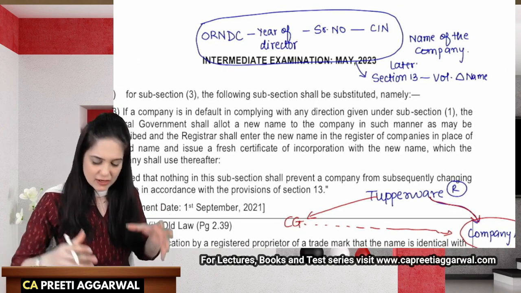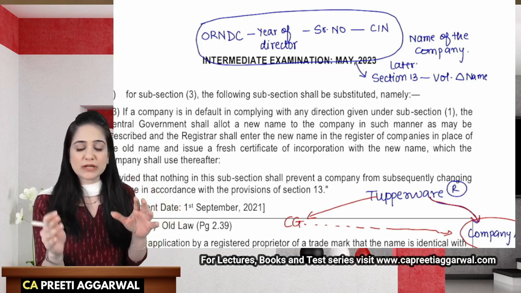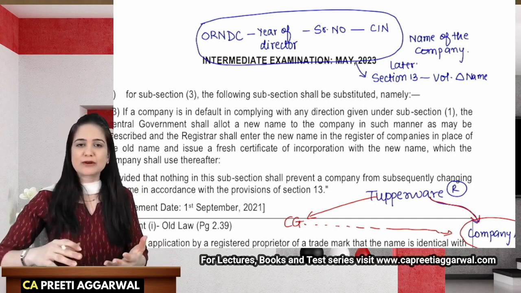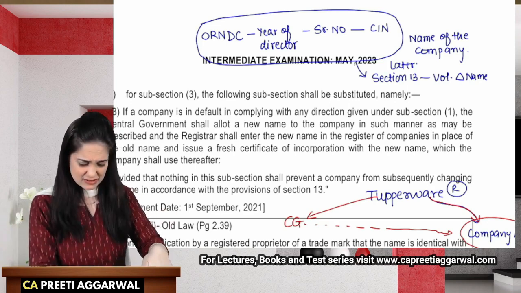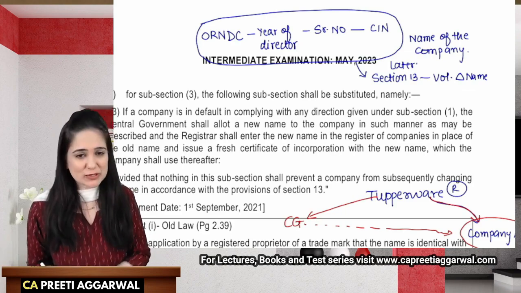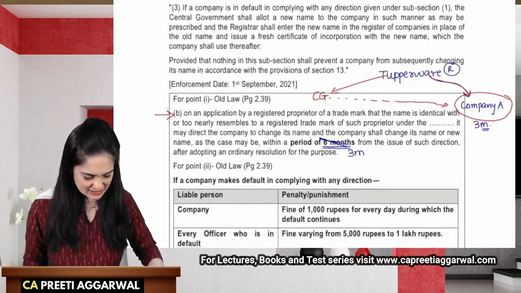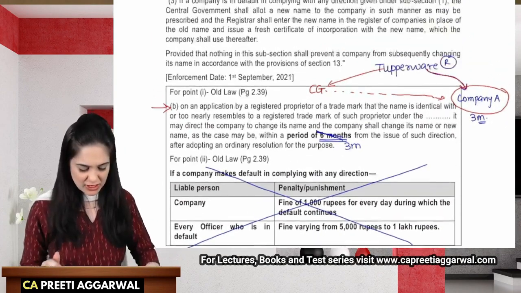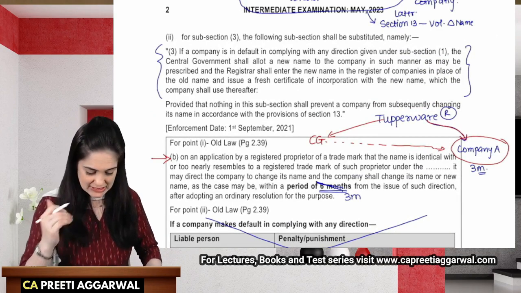So this is like a compulsory change, because penalty etc. will not force the company into changing the name. But yes, what if the ROC changes the name in the register, issues a new certificate of registration, and this kind of a name is given to the company, they will then voluntarily change the name of the company. So this is a very good move by the central government. In this case, you have to just delete or remove this penalty provision, and instead of that you need to substitute it with this. All right, so this is the second amendment.